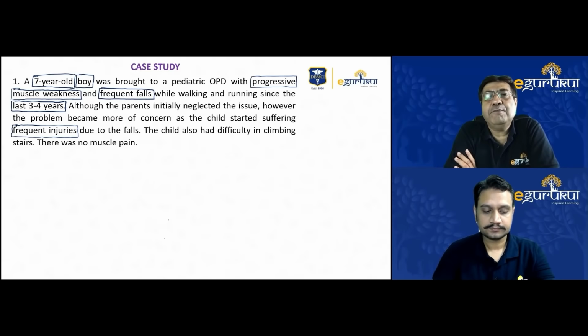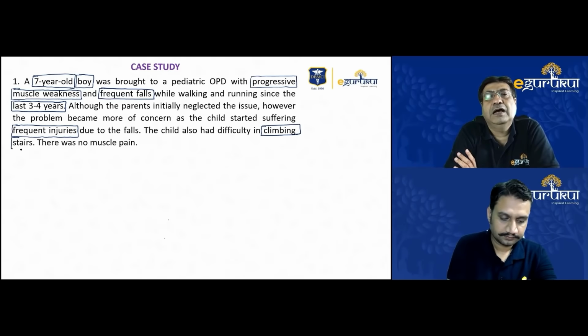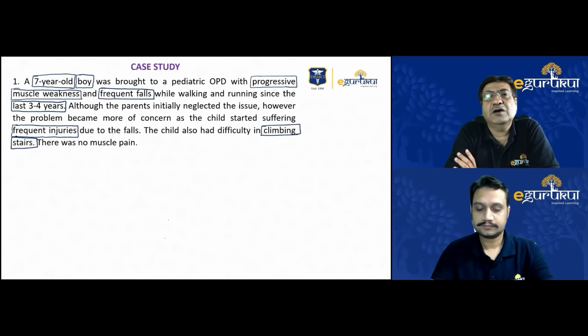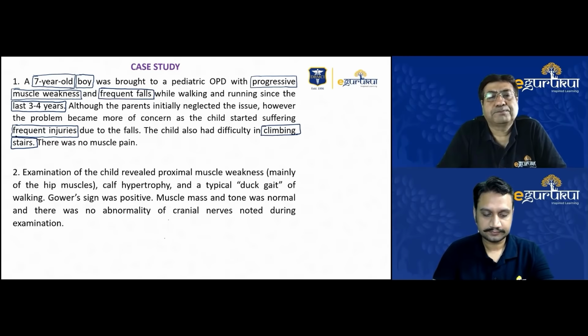Another very important history that the parents gave was that the child was very reluctant to climb stairs. According to the history we took from the parents, the child's aunt's house was on the second floor, so the child was always very reluctant to go there. When the child was probed and asked by the parents, he told them he had difficulty climbing stairs, which the parents had been neglecting. There was no muscle pain associated with these findings.